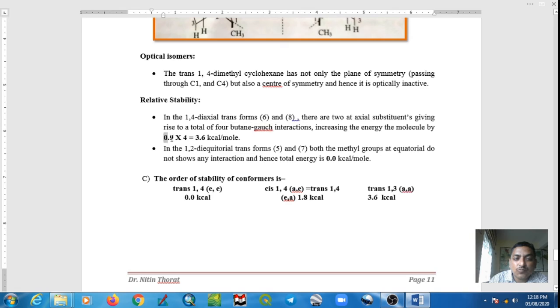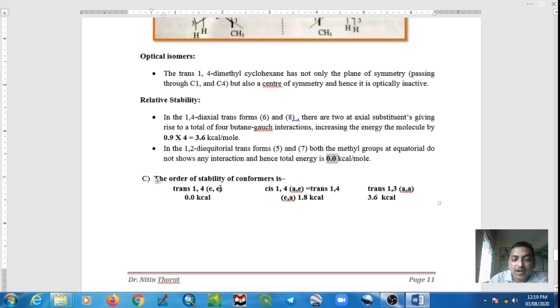That's why the energy is 0.9 into 4, equal to 3.6 kilocalorie per mole. In the di-equatorial trans form, both methyl groups at equatorial do not show any interaction, that's why the energy is 0 kilocalorie per mole.